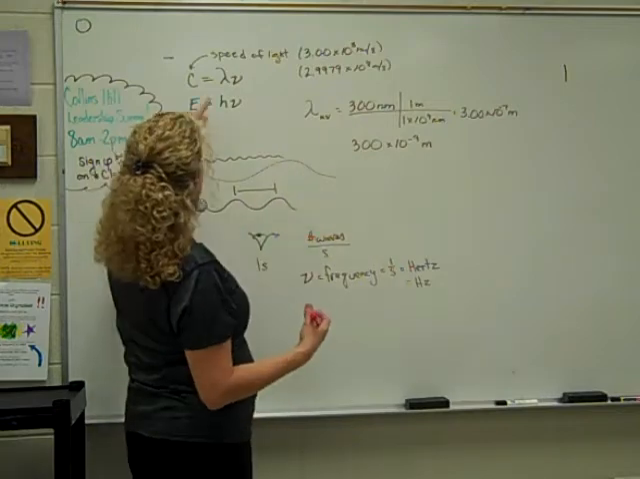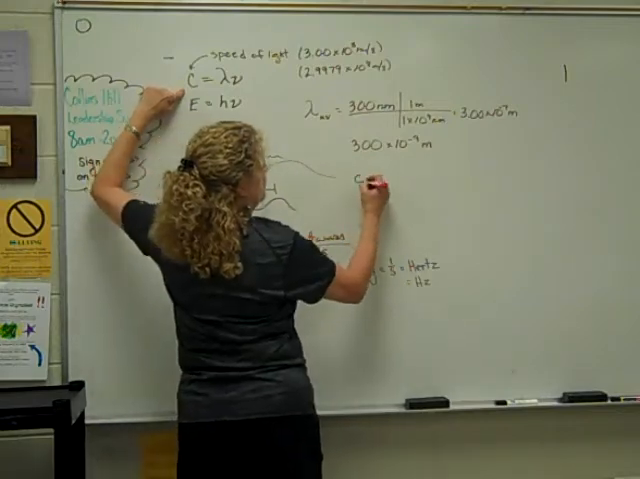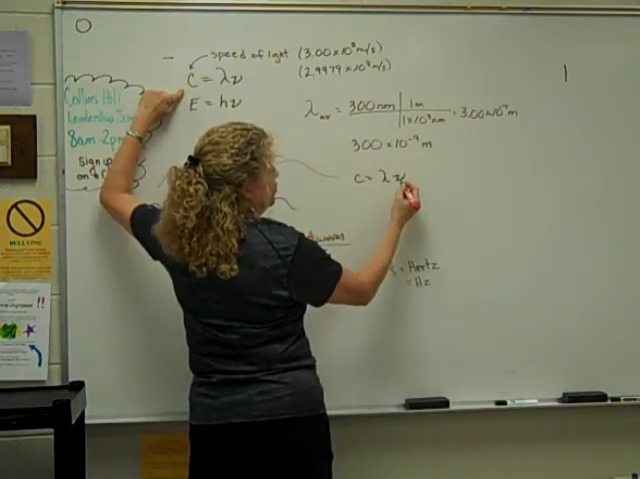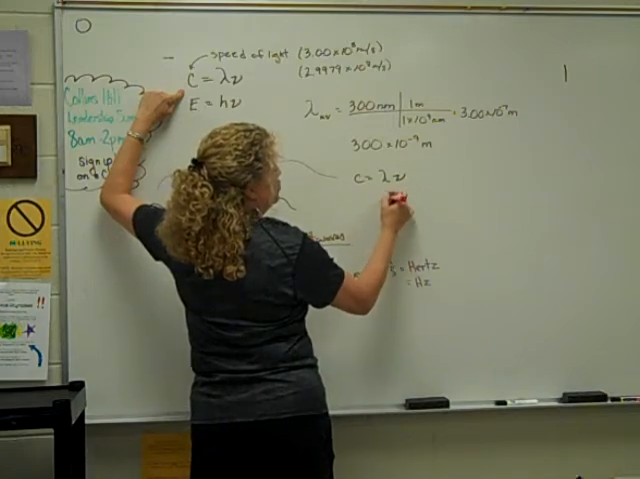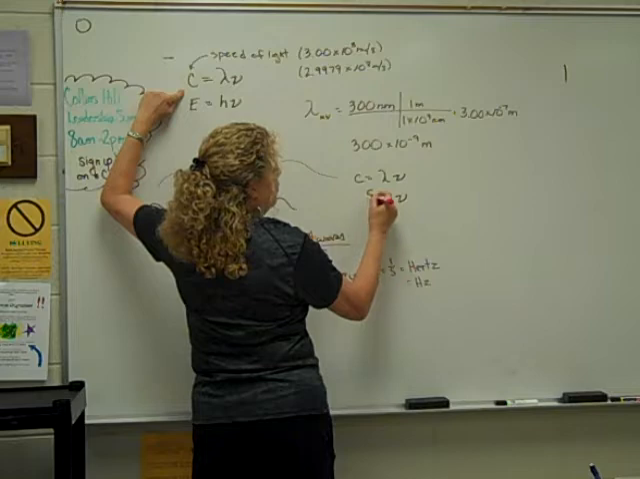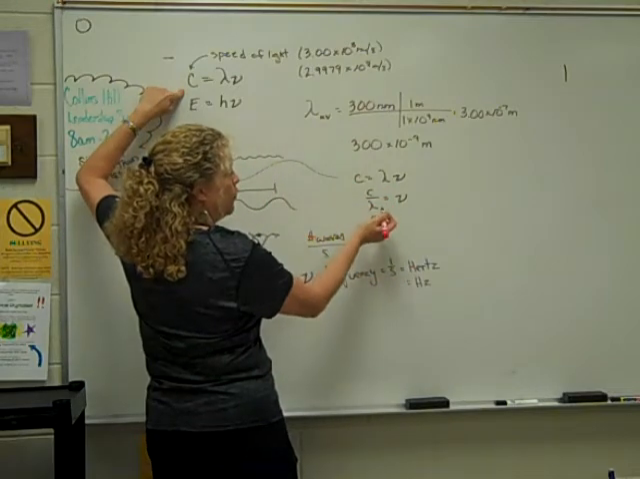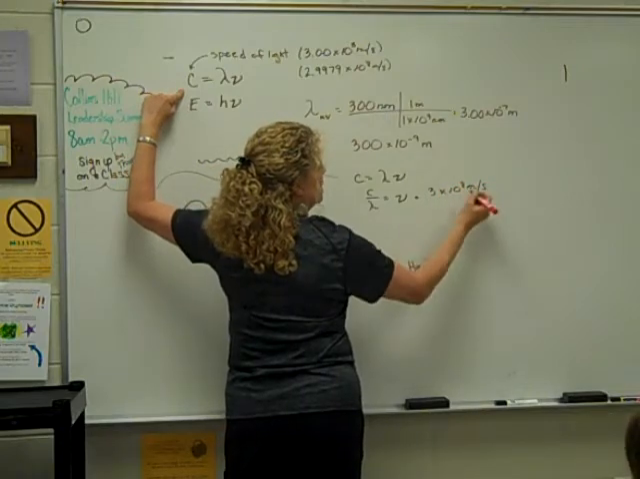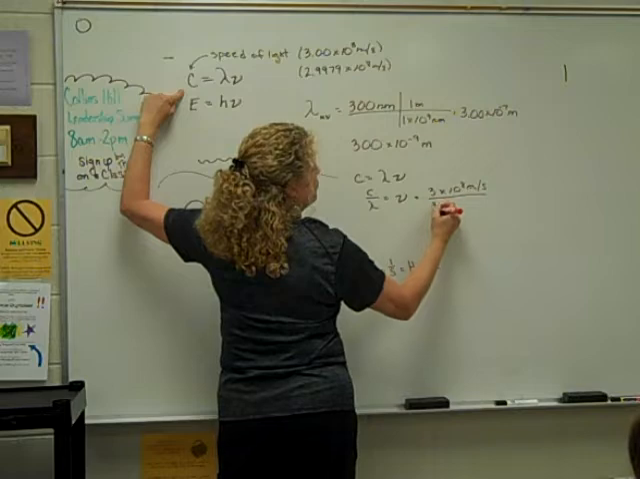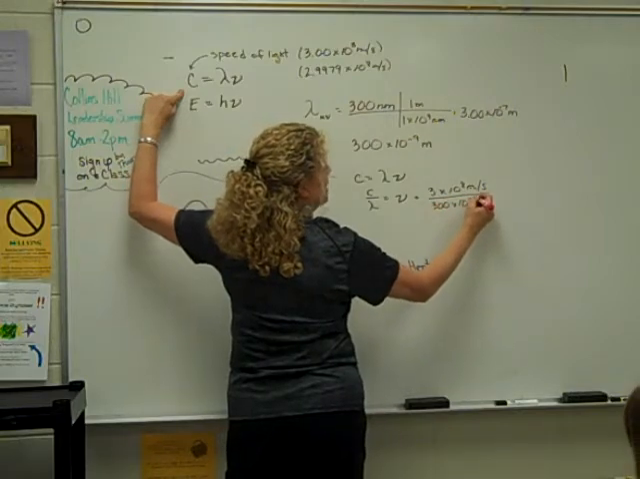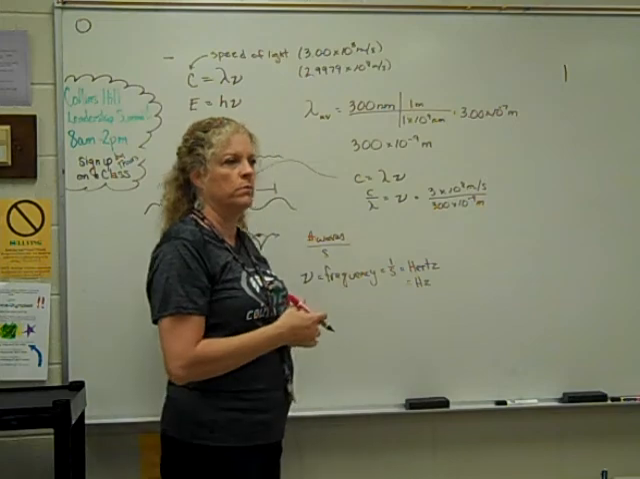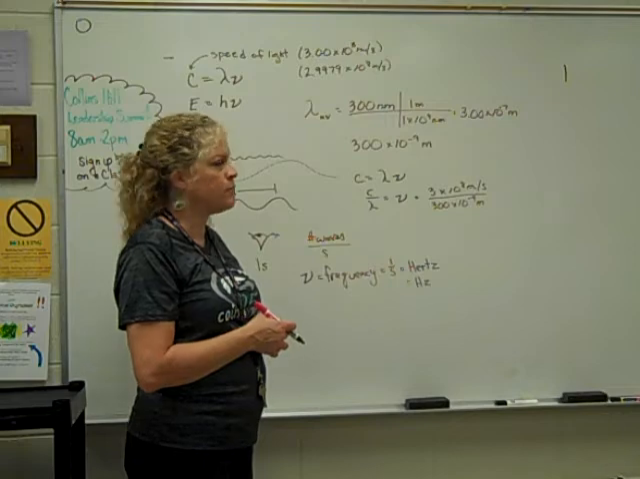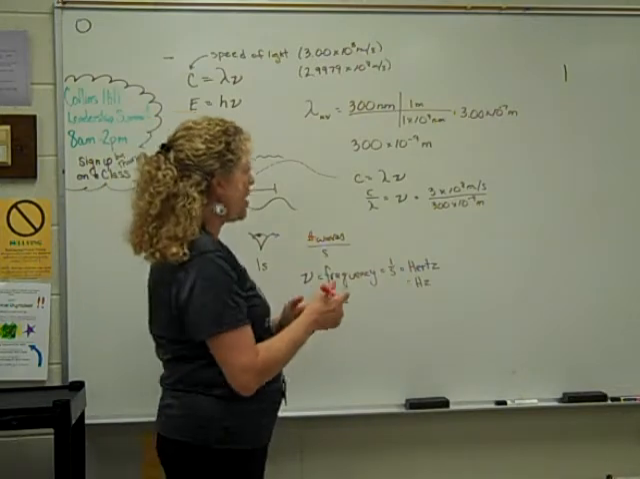So we plug that into our problem. Speed of light is wavelength times frequency. And I'm going to go ahead and rearrange this. We want to solve for frequency. So we're going to divide through by wavelength. So speed of light over wavelength is frequency. So we have 3 times 10 to the 8th meters per second over 300 times 10 to the negative 9th meters. I'm going to do this without a calculator. Okay? Don't get nervous.